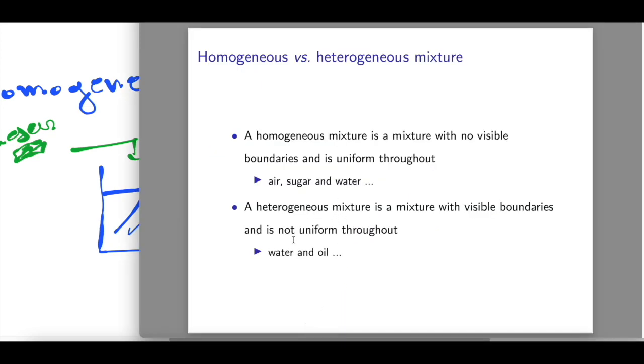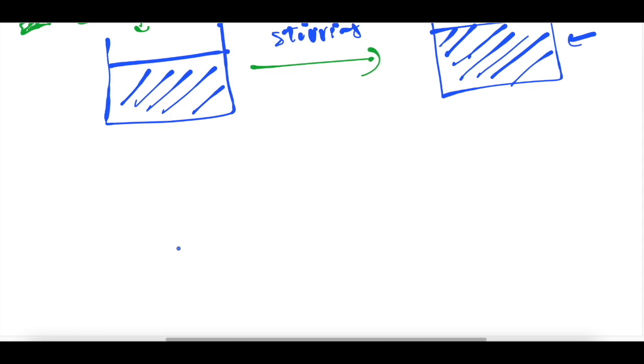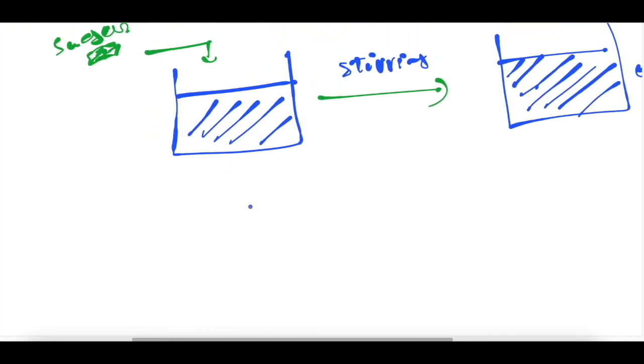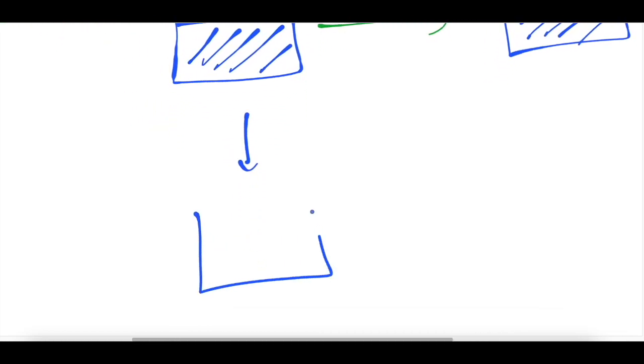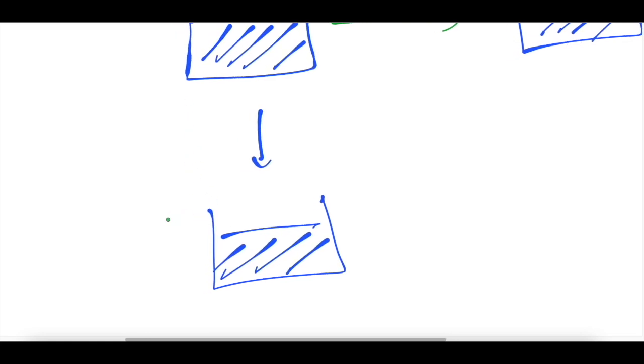Now let's talk about heterogeneous mixtures. A heterogeneous mixture is a mixture with visible boundaries and is not uniform, like water and oil. For example, we use the same water here and add a small volume of oil. This is oil.